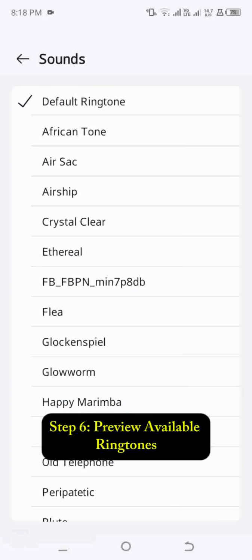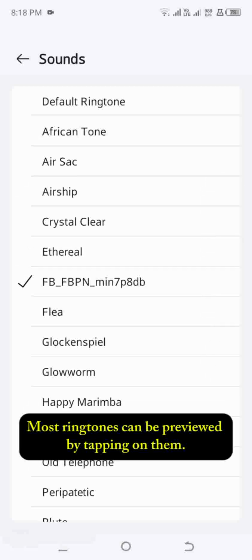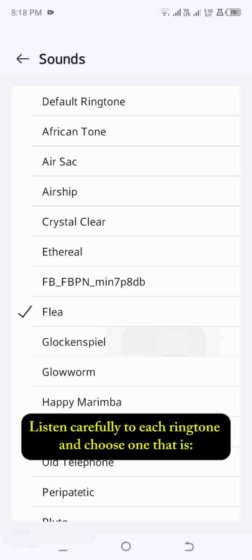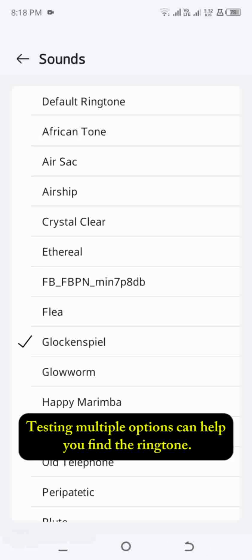Step 6. Preview available ringtones. Before selecting a ringtone, take your time to browse through the list. Most ringtones can be previewed by tapping on them. Listen carefully to each ringtone and choose one that is different from your other notification sounds. Testing multiple options can help you find the right ringtone.